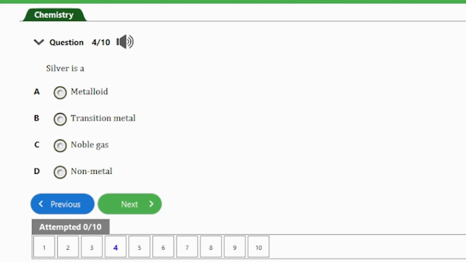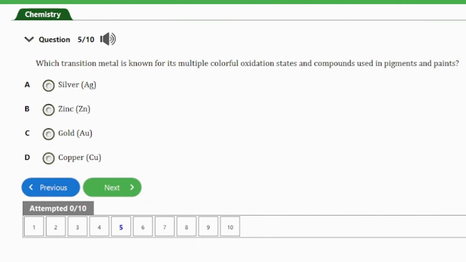Question number 4 here. It says, silver is A, metalloid, B, transition metal, C, noble gas, D, non-metal. So guys, the answer to this question is option B here. That's transition metal. Silver is a transition metal, and that's because it's located in the D block of the periodic table. So let's consider the next question.